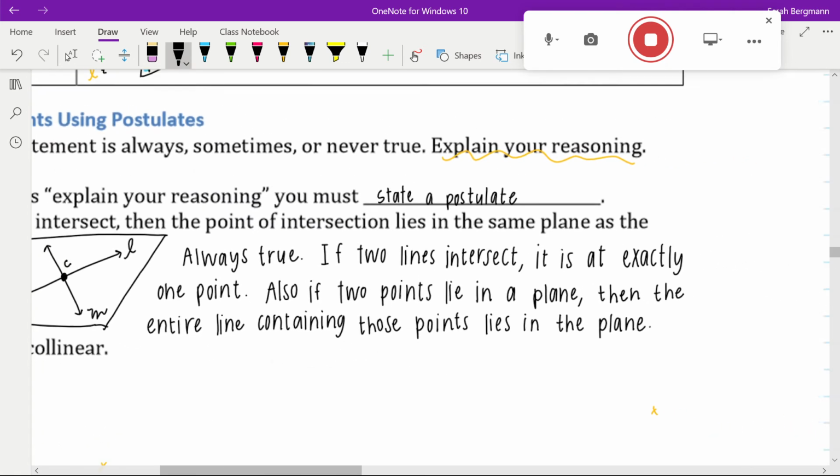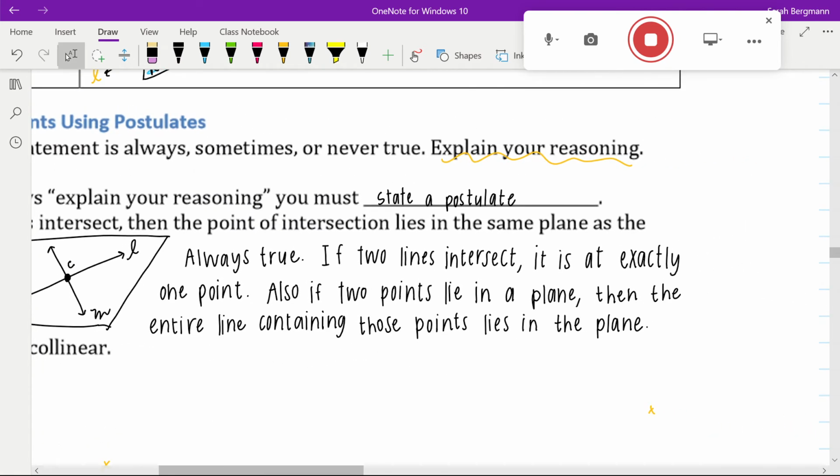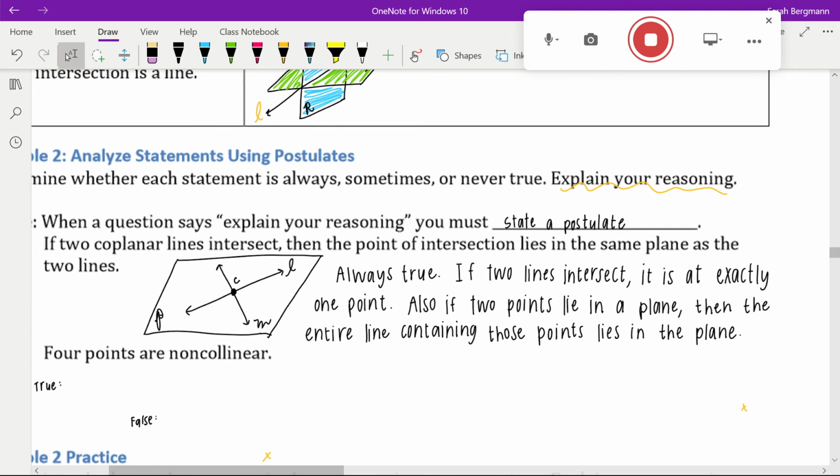The postulate that I picked to back up my reasoning is if 2 lines intersect, it is at exactly 1 point. Also, if 2 points lie in a plane, then the entire line containing those points must lie in that plane. Sometimes you may need more than one postulate to back up your answer. And you do not have to name the postulates word for word. You don't have to have them memorized word for word. You need to know the ideas behind them.